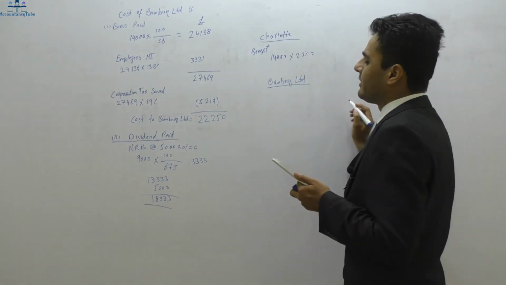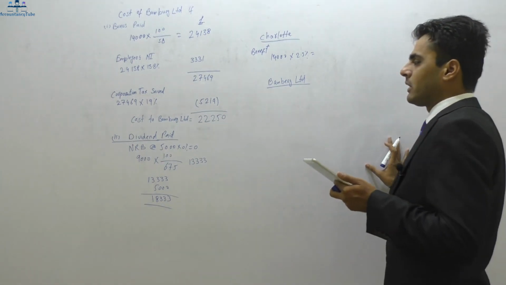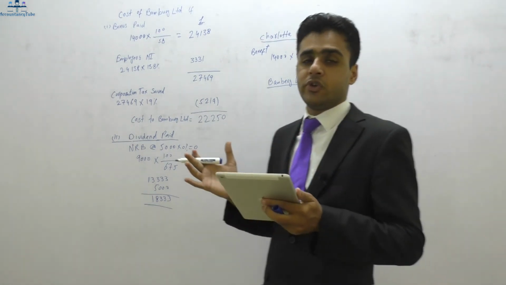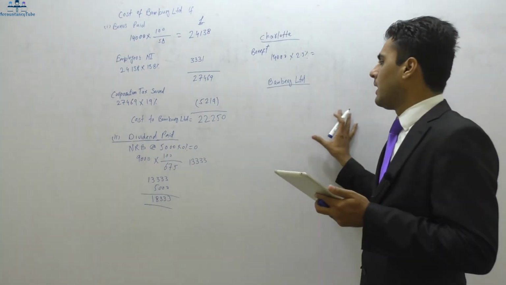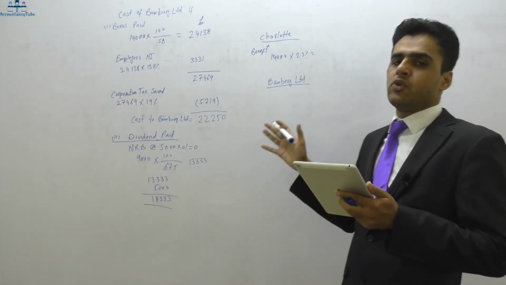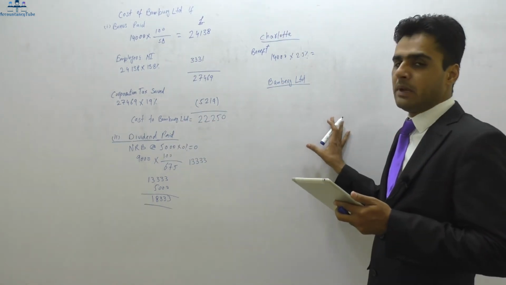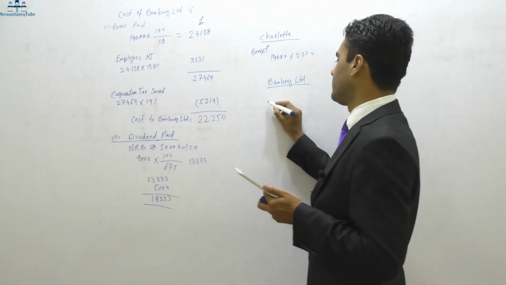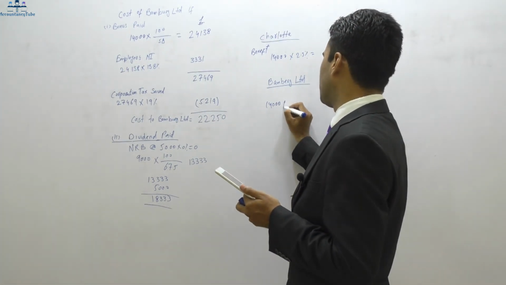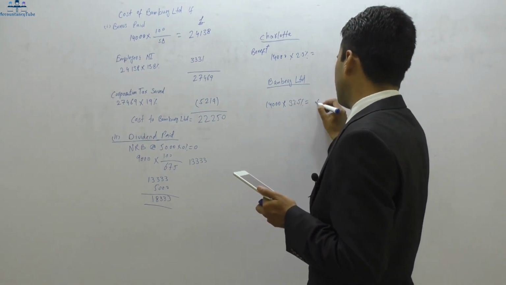the consequences will be, because it is a closed company, and we'll have to write down that it is a closed company, because a closed company is a company which is owned by 5 or fewer shareholders. In this case, it is only owned by one shareholder, Charlotte. And whenever the closed company issues a loan to a participator, in this case Charlotte, then the company will have to pay 32.5% to HM Revenue and Customs. So in this case, the company will have to pay 14,000 pounds times 32.5%, whatever this amount is.